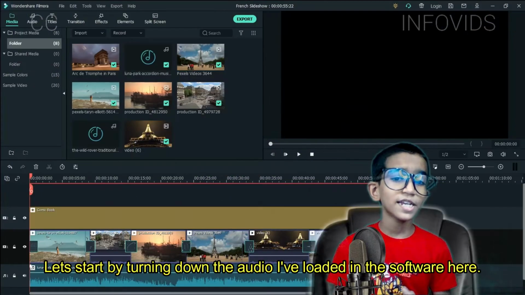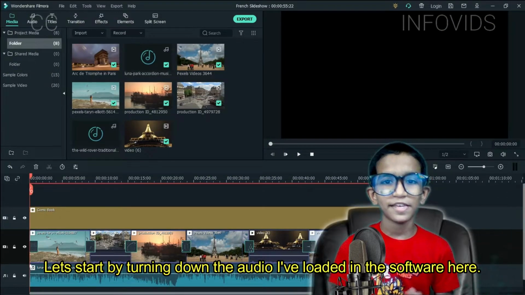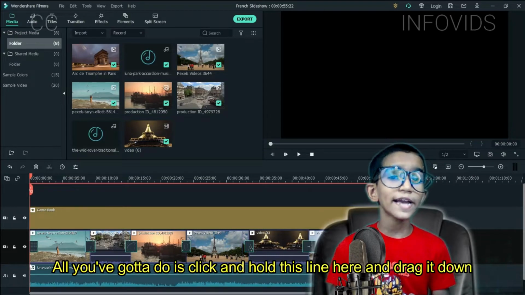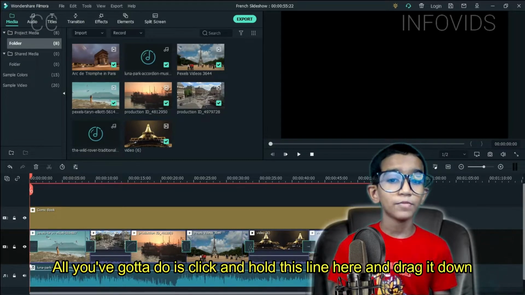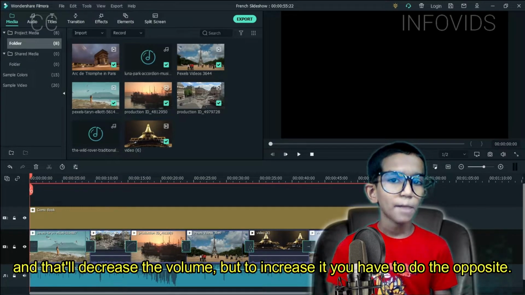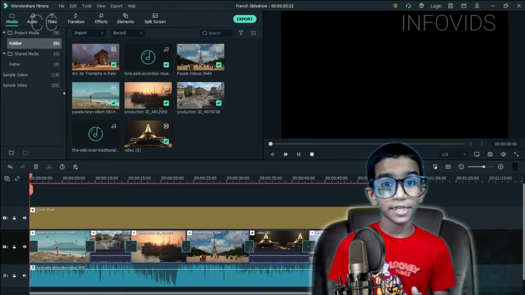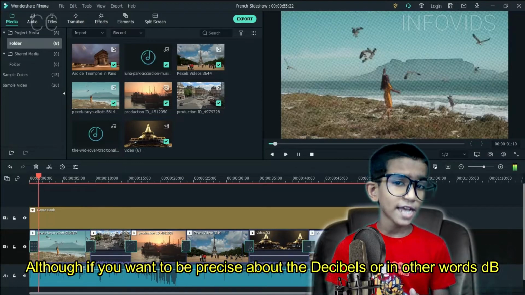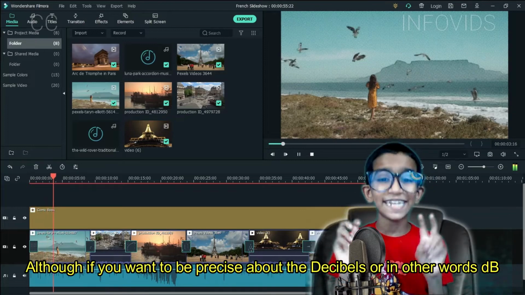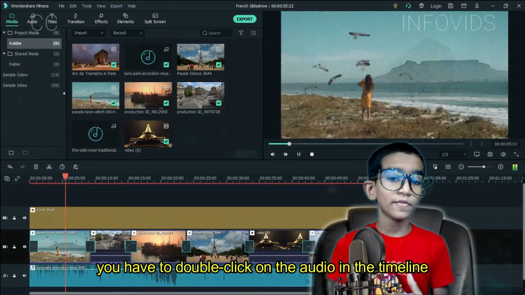Let's start by turning down the audio I've loaded in the software here. All you've got to do is click and hold this line here and drag it down, and that'll decrease the volume. But to increase it, you have to do the opposite. Although if you want to be precise about the decibels, or in other words dB, you have to double click on the audio in the timeline.